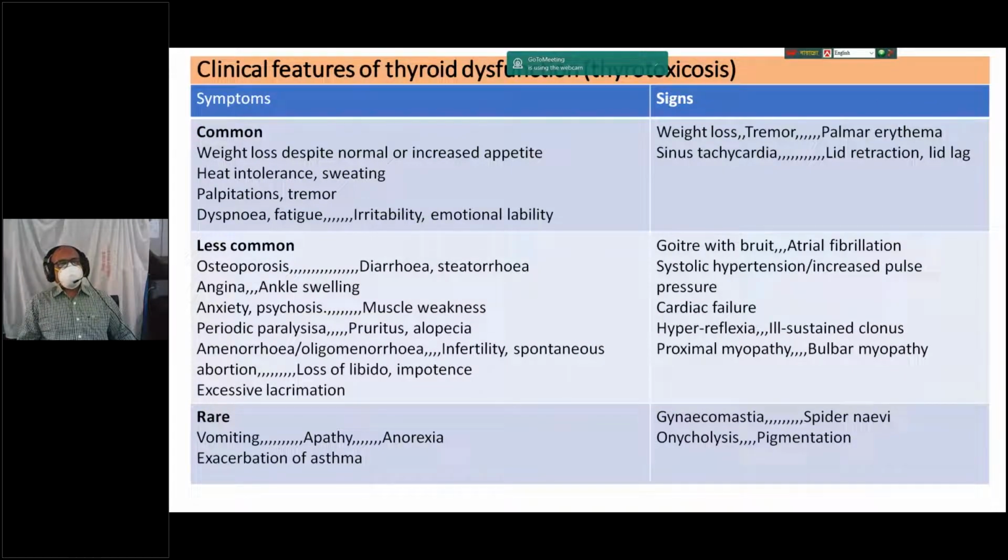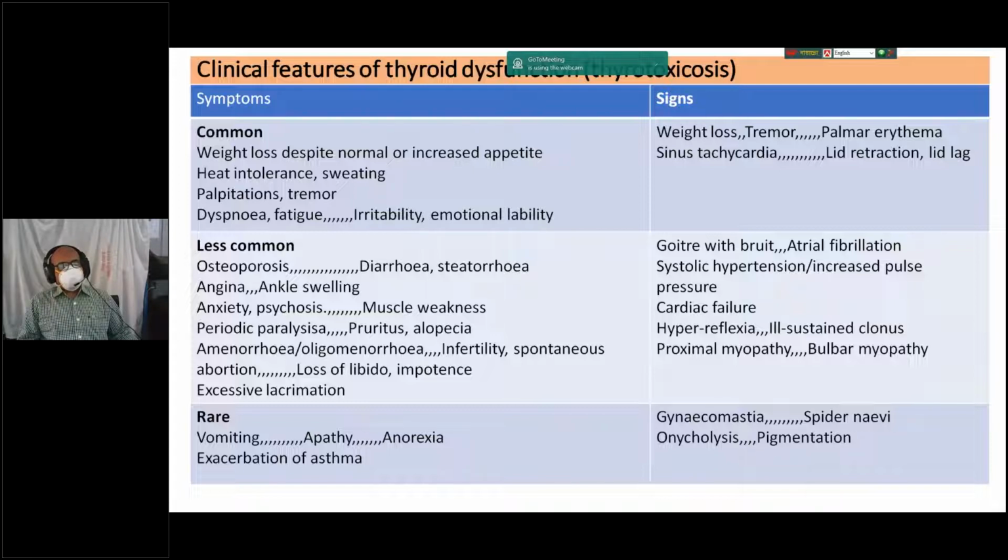Now, the clinical features of thyrotoxicosis. There are a lot of symptoms, but the most common are heat intolerance, weight loss, increased appetite, diarrhea, palpitation, etc. The patient complains that he or she has normal or increased appetite, but weight is gradually lost, with heat intolerance, sweating, palpitation and tremor. Sometimes the patient has fatigue, irritability and emotional lability, or presents with chronic diarrhea, bilateral leg edema, muscle weakness, pruritus or hair loss.